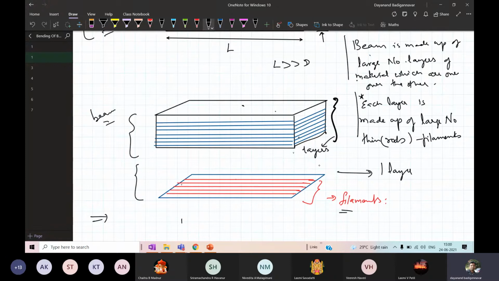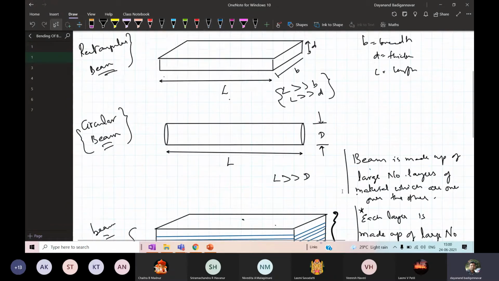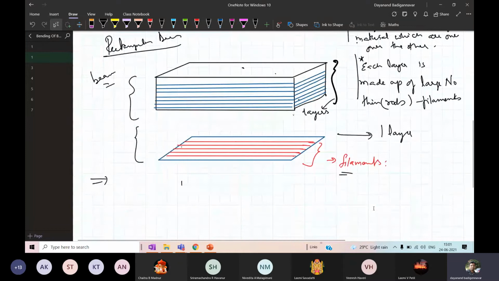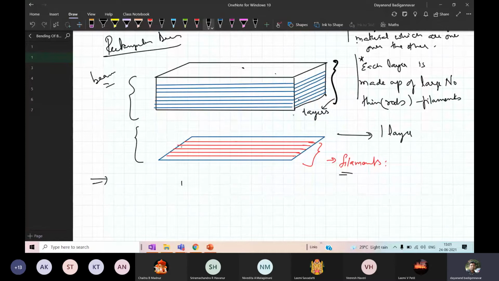Got it? So layers, a beam, a rectangular beam. If you look at the rectangular beam here, this rectangular beam is made up of a large number of layers. The layers are in turn made up of filaments, which are rods. So this is the way we analyze it.